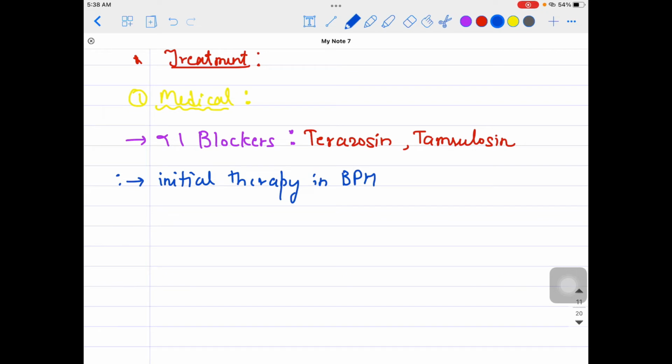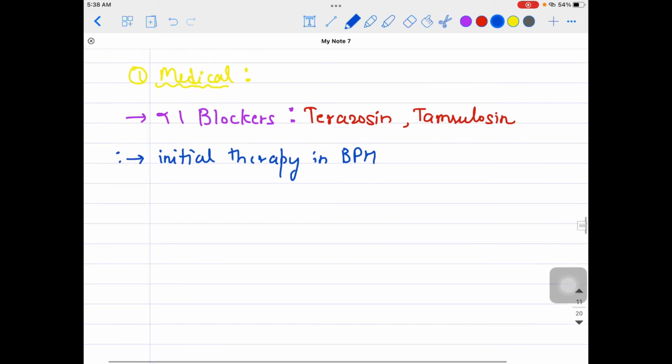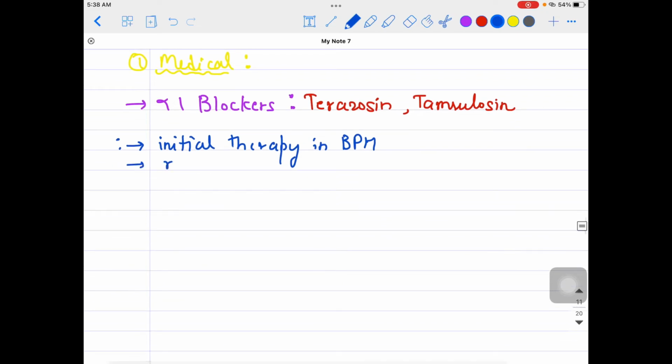They result in immediate relief. That's why they are considered first line as far as BPH is concerned.